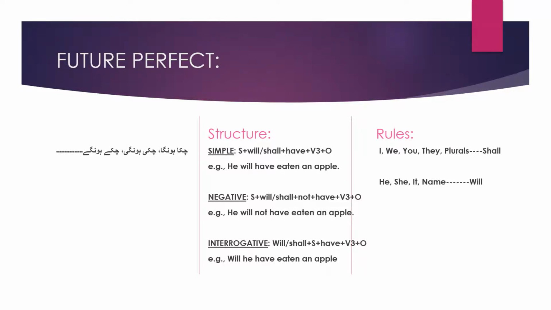But if we compare future perfect with present perfect or past perfect, in present perfect we use has, have plus verb third form. In past perfect we use had with third form of the verb. And in future perfect we use will or shall plus have with third form of the verb.